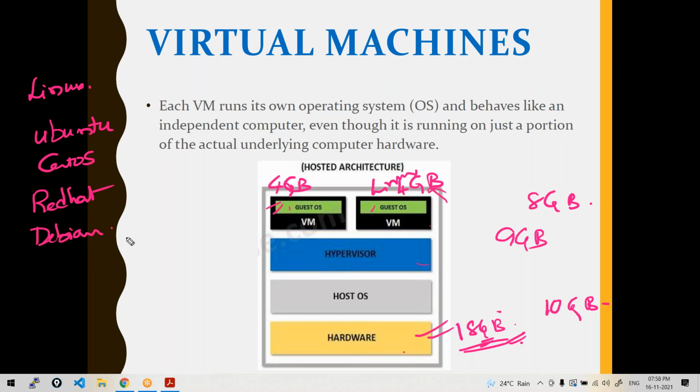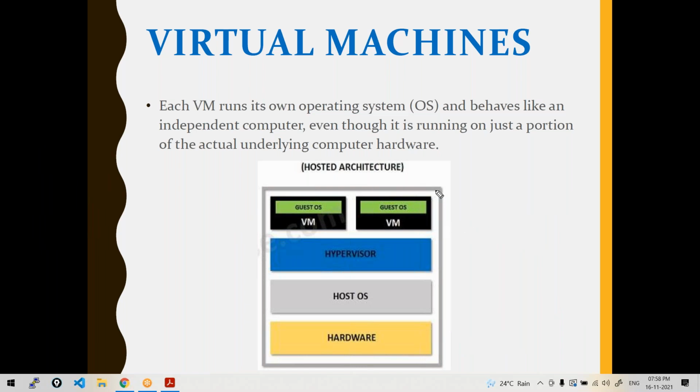Like you have different versions in Windows, like Windows 10, Windows 7, and so on. Let's say I want some Ubuntu Linux here. Here I want Red Hat. I may have any distributions of Linux and learn DevOps or implement my DevOps strategies. So this is the concept of virtualization and virtual machines.